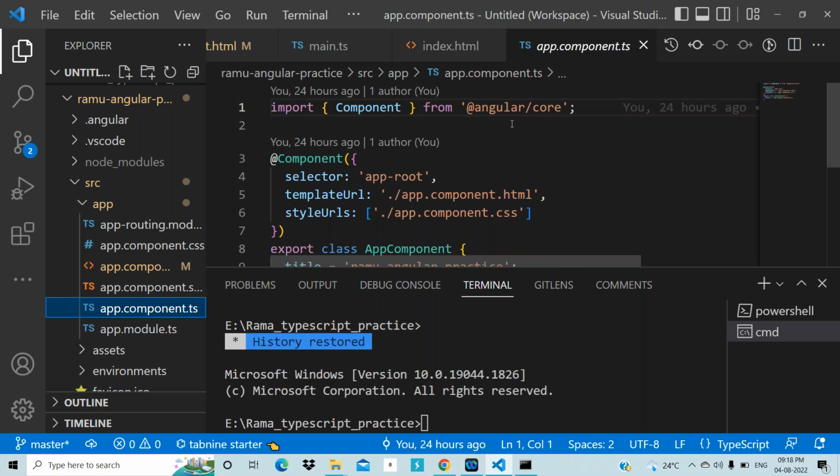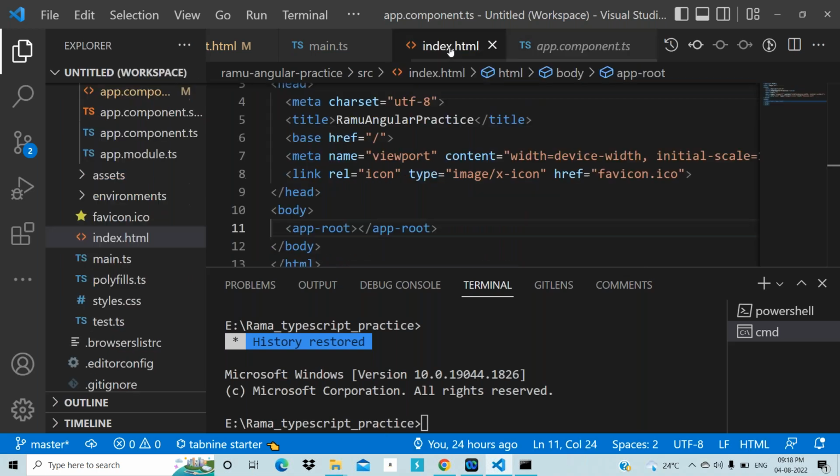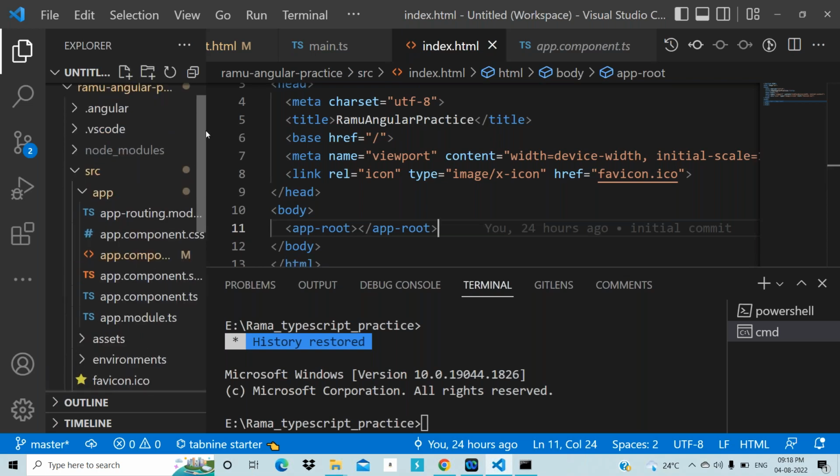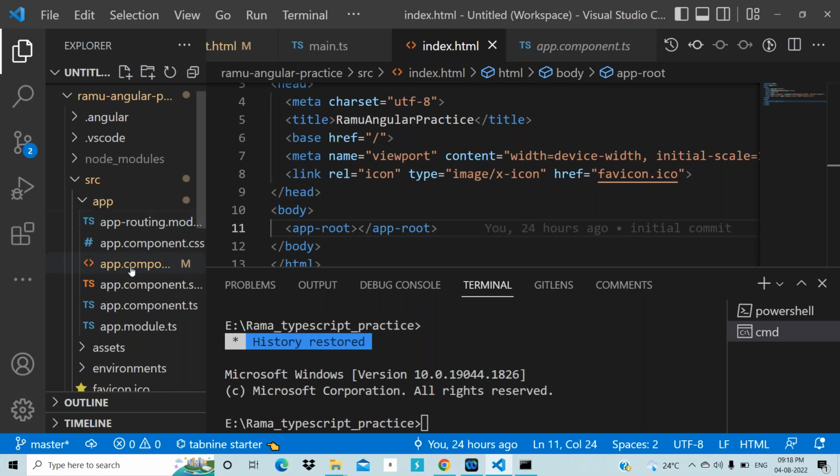So what you need to understand is, directly forget about this index.html and main.ts. We are not going to write a single line of code in main.ts or index.html. Everything we need to work with is the related component, and that component we need to call in the YAP component HTML. That's it. Only YAP component HTML. Clear, everybody? So, sir, from main to index, index to app, that's it, right, sir? Yeah, Ravi, right, perfect. That's it.